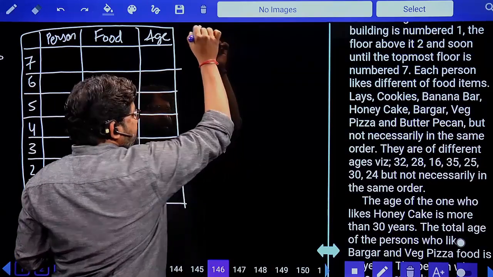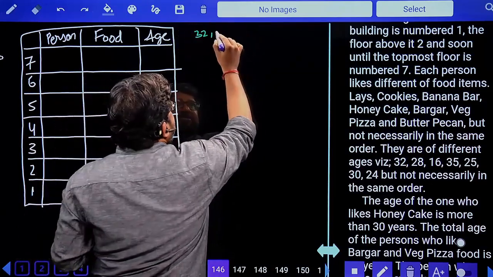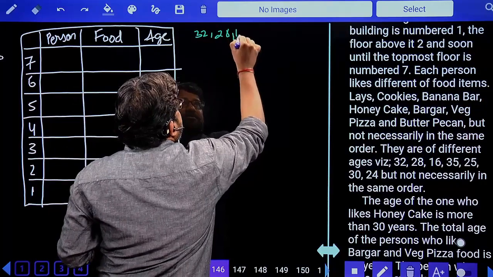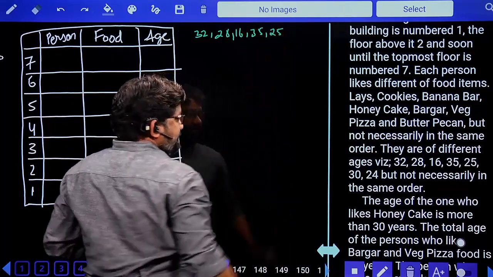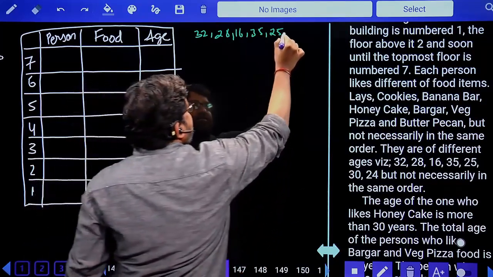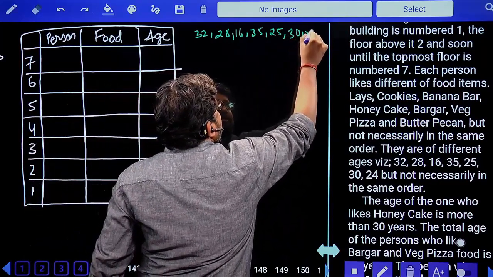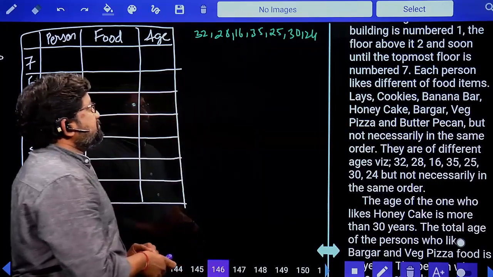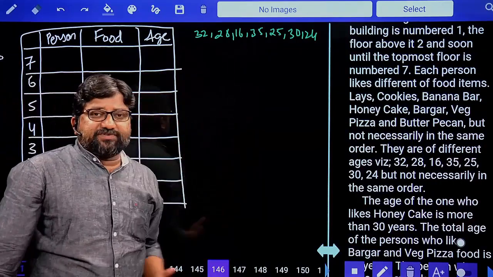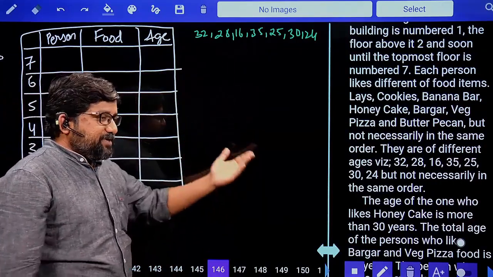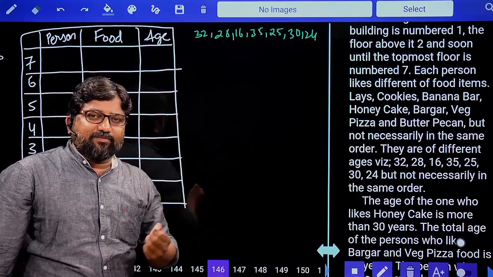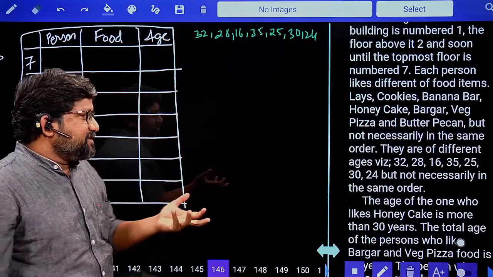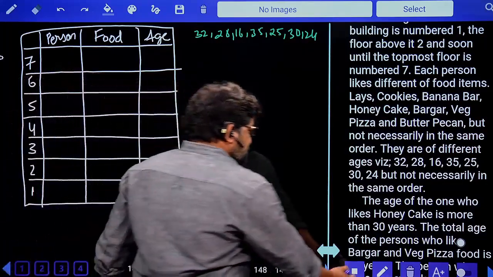32, next 28, 16, 35, 25, 30, and 24. So why did I tell you to write down ages? Because you'll have some questions which will be based on when you add two ages you get some number, or about squares, or about cubes. Numbers can give you clues in any way. So let's try this.